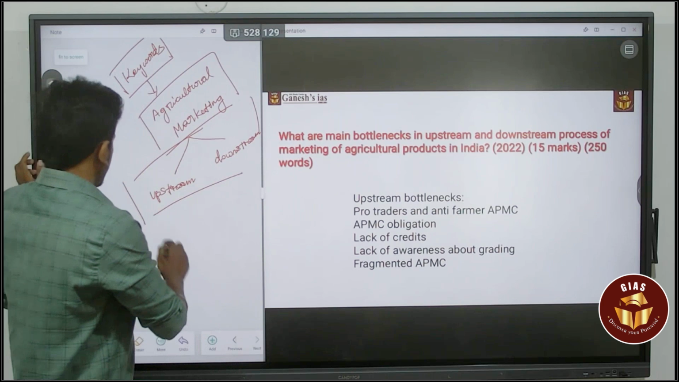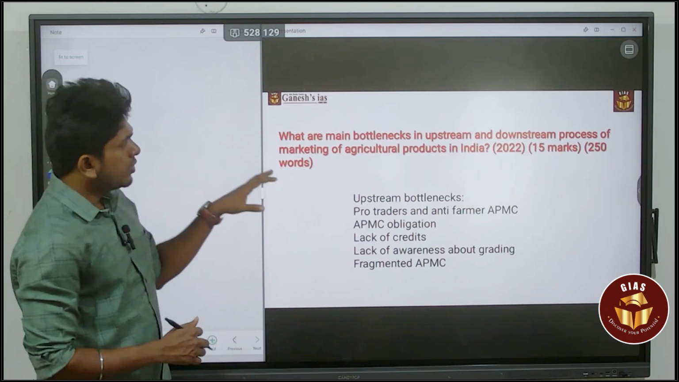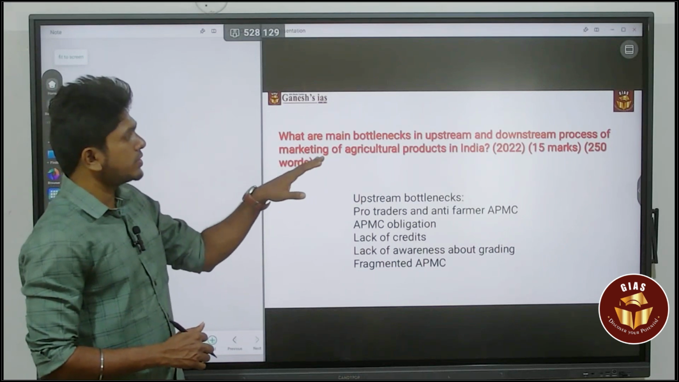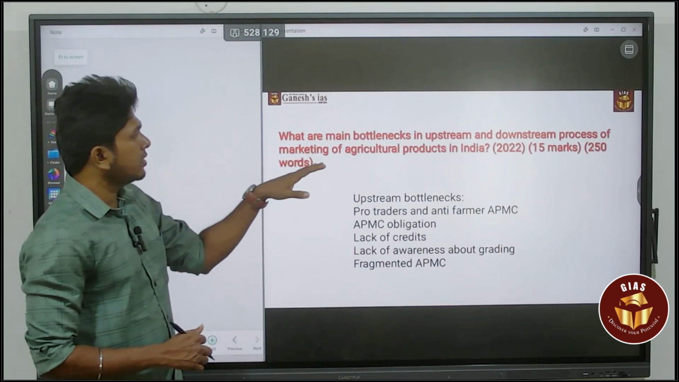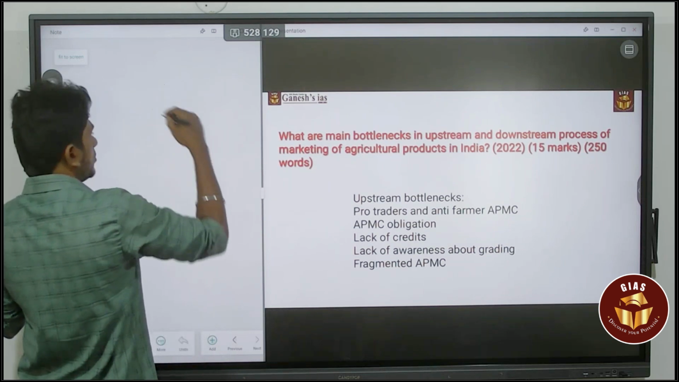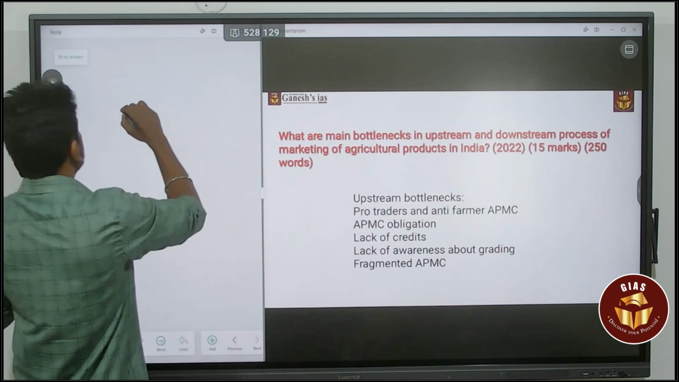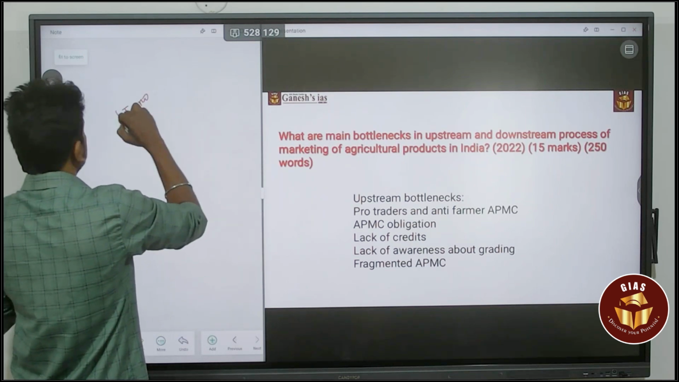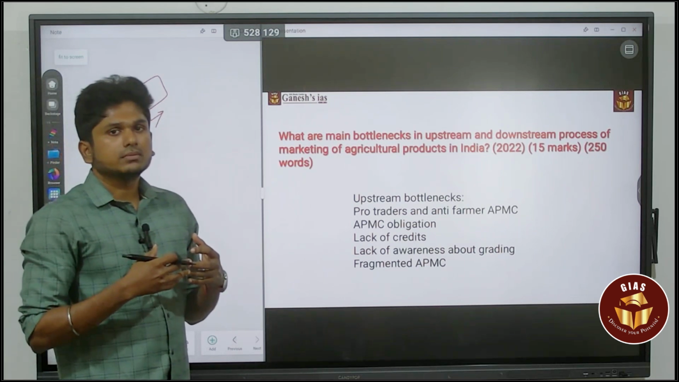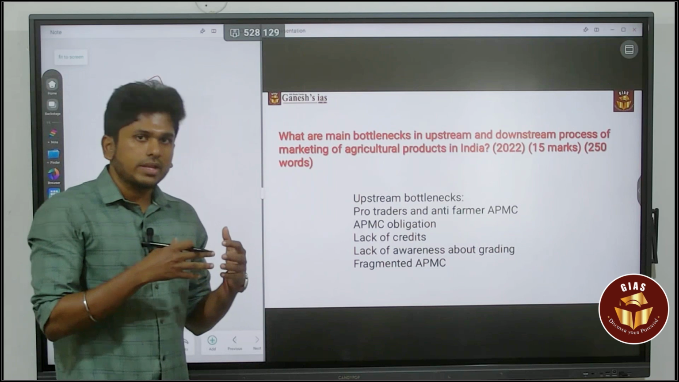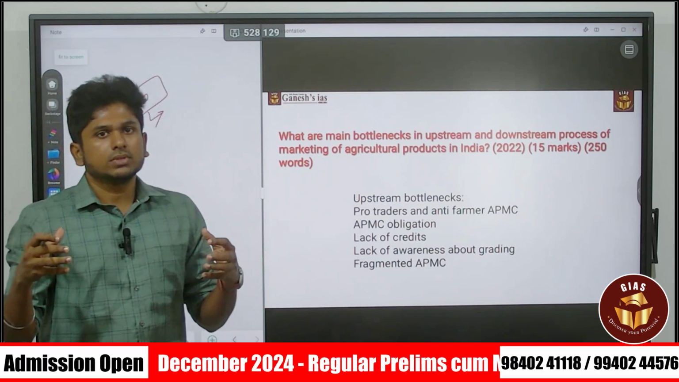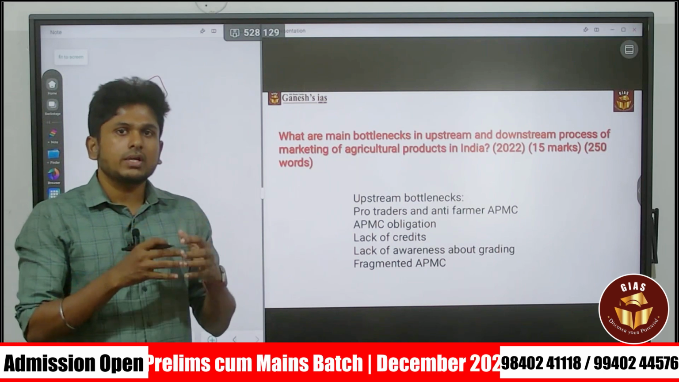And then what you have to do is give the intro for this question. What are the main bottlenecks in the upstream and downstream process of marketing of agricultural products in India? So it is asking about the bottlenecks in upstream and downstream. So the intro can be, what is agricultural marketing? It means you are establishing the connection between the farm and the consumer. So that is simply agricultural marketing.